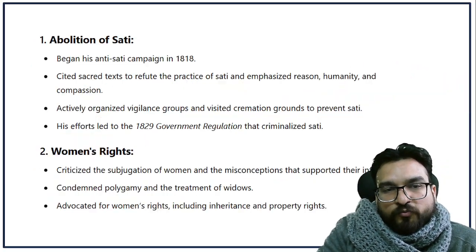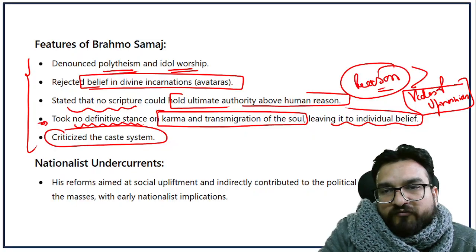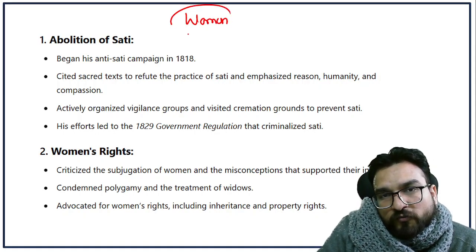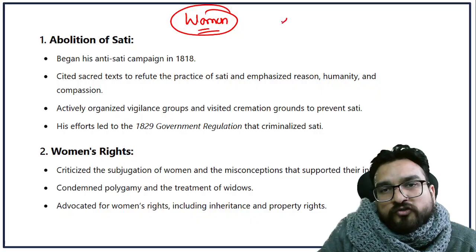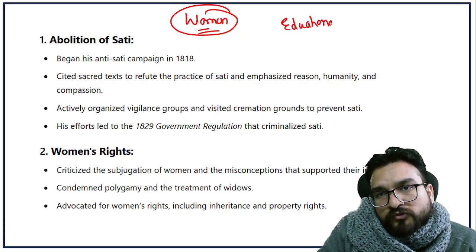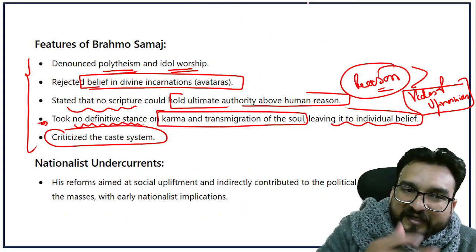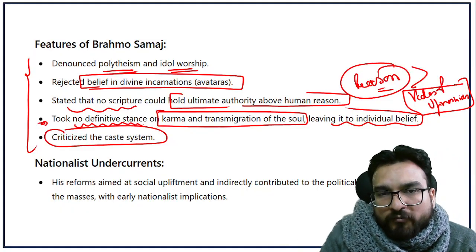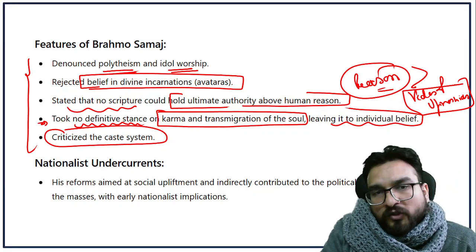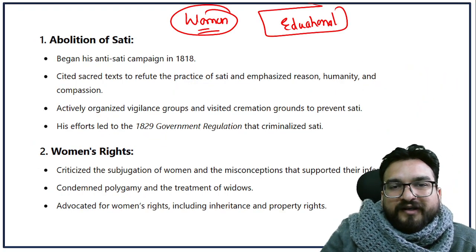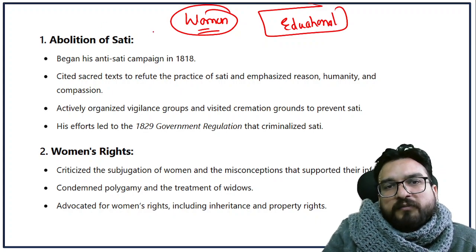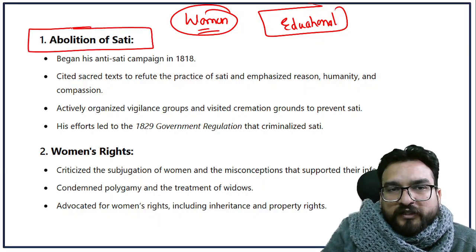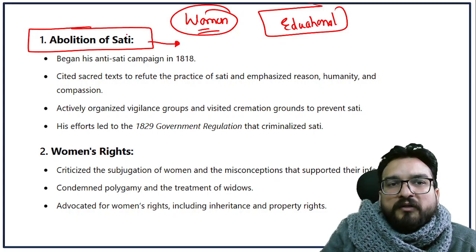Now, this many points you have understood about the reform in religion, guys. The next points are about what he did for women's rights, and for educational reform too. You will understand that, because Raja Ram Mohan Roy touched every aspect of society. Every aspect he wanted to reform, reviving the good things in it. So right now, let us see the works done by Raja Ram Mohan Roy for women, and the most revolutionary work done by him, which we all remember him for,